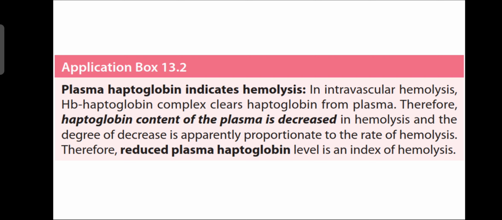In intravascular hemolysis, the Hb-haptoglobin complex clears the haptoglobin from the plasma. Therefore, the haptoglobin content of the plasma is decreased in hemolysis, and the degree of decrease is apparently proportional to the rate of hemolysis. Therefore, reduced plasma haptoglobin is an index of hemolysis.